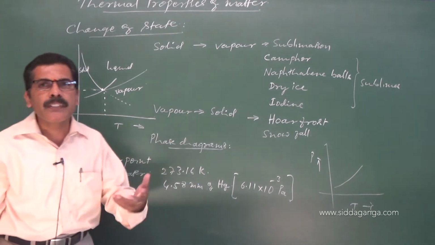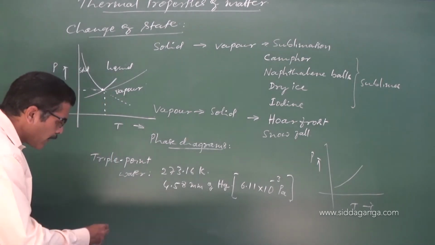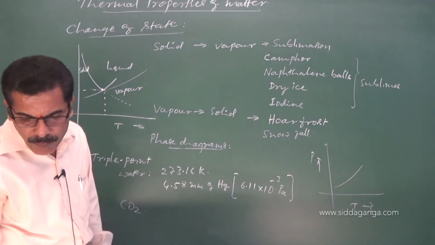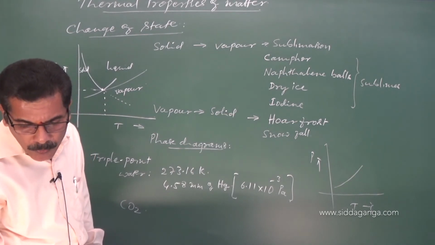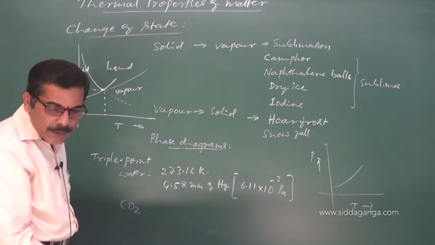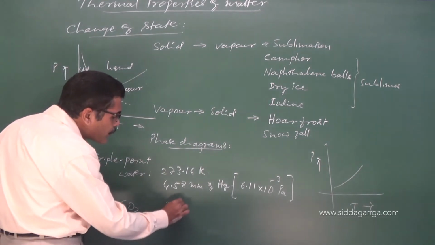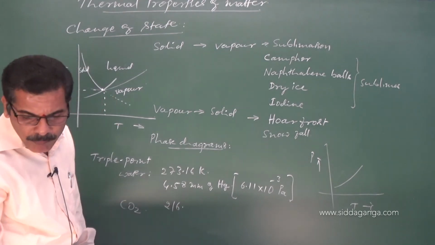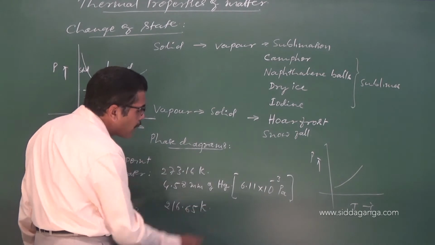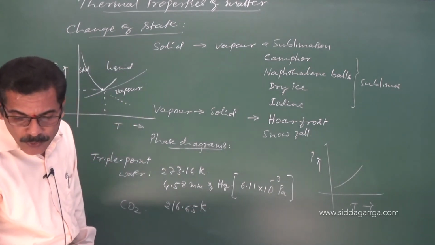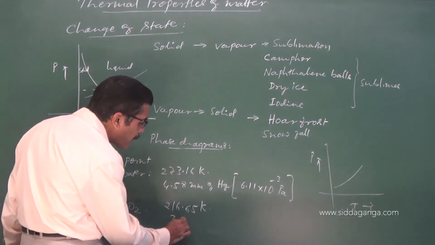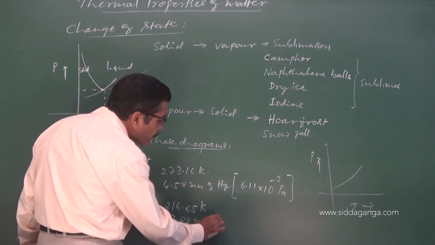It is different for different materials. For example, if you take carbon dioxide, the temperature will be around 216.65 Kelvin, and the pressure is 3.88 millimeter of mercury.